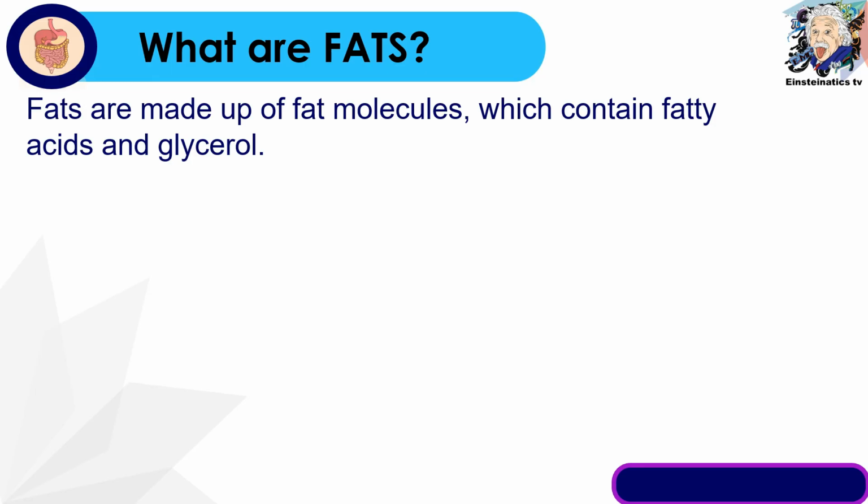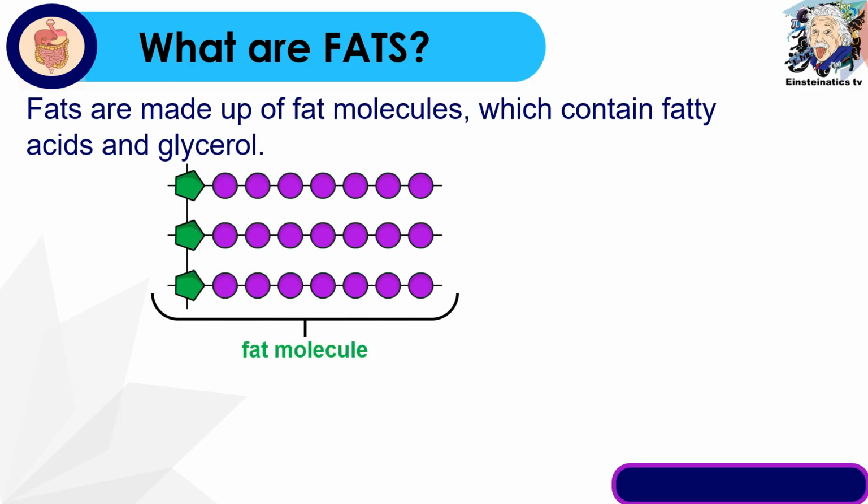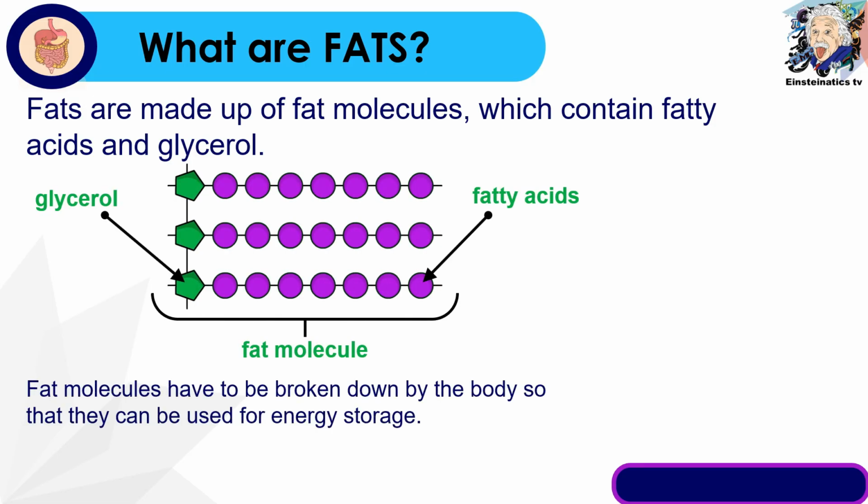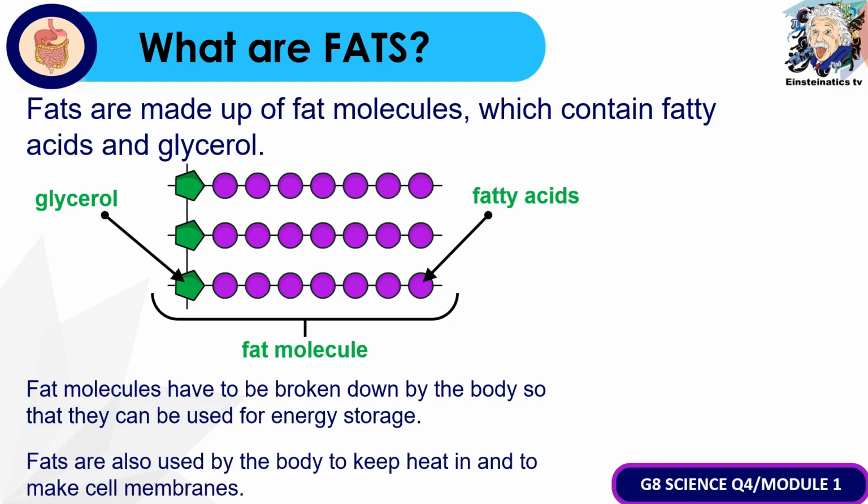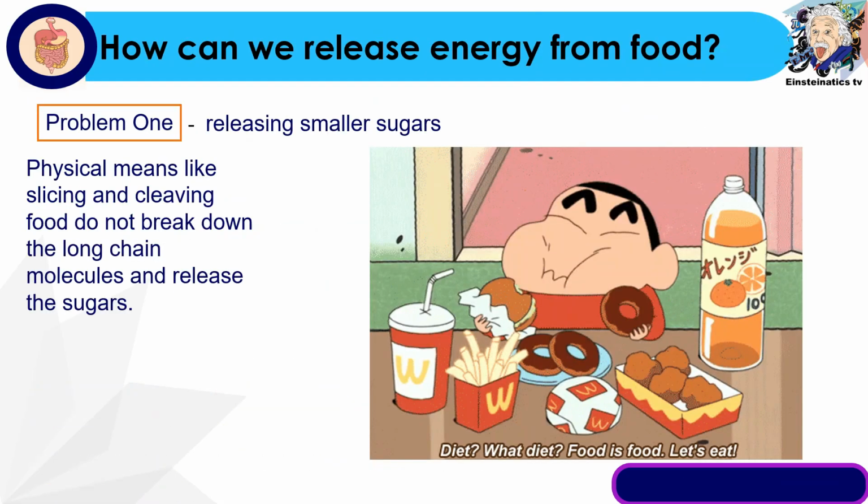Another nutrient that we can gain from the food that we eat are fats. So, ano nga ba yung fats? Yung mga fats or taba are made up of fat molecules which contain fatty acids and glycerol. Now, yung mga fat molecules can be broken down by the body so that they can be used for energy storage. Yung fats are also used by the body to keep heat in and to make cell membranes.